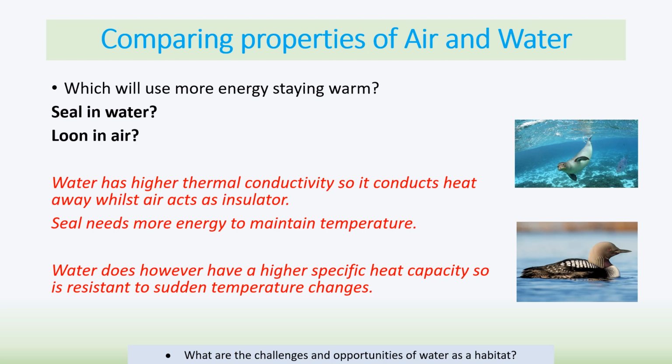The other thing then, if you think about energy wise, is temperature. So water has a higher thermal conductivity, so it conducts heat away quicker, whilst the air will act more as an insulator. So the seal will lose a lot more energy to the water, and therefore it's going to need a lot more energy to keep warm, and obviously it has blubber to maintain and insulate itself. So it's an adaptation that is needed as a consequence of living in water. Water does have a high specific heat capacity though, so the temperature of water rarely changes. It won't suddenly change.